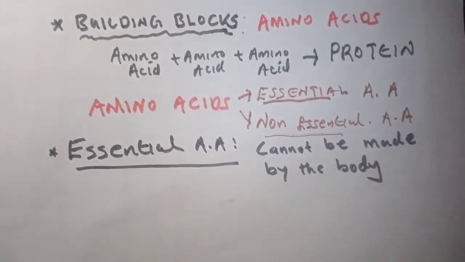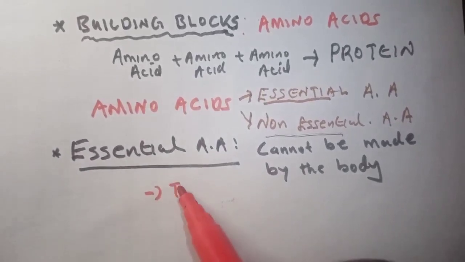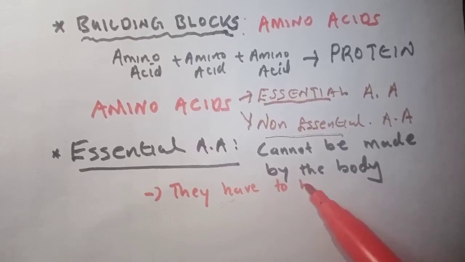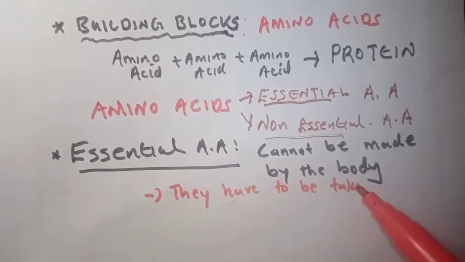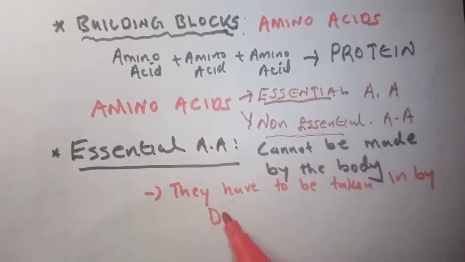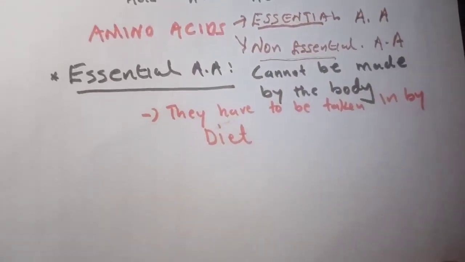So what's the solution? If your body cannot make amino acids, what is the solution? They have to be taken in by diet. You have to take them in by diet because the body cannot make them.